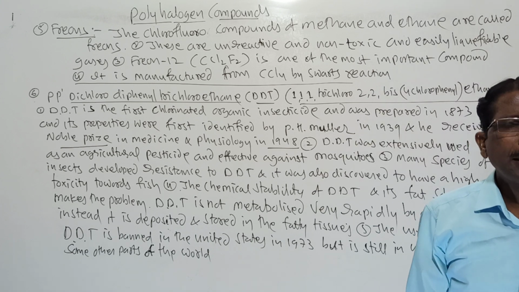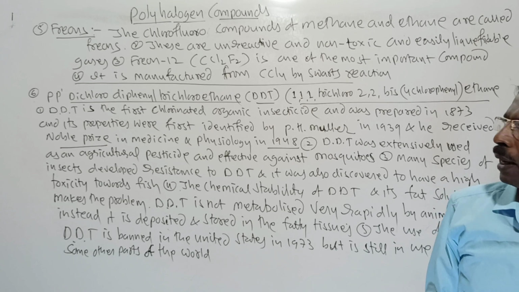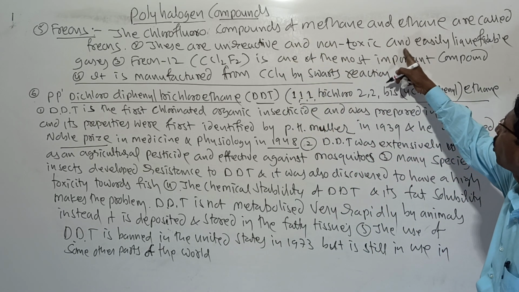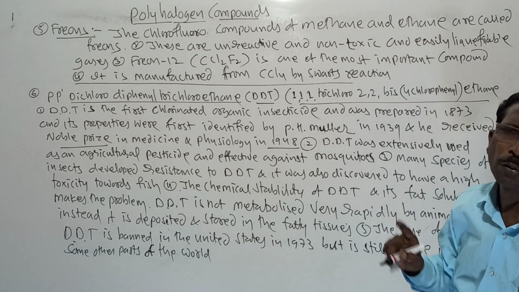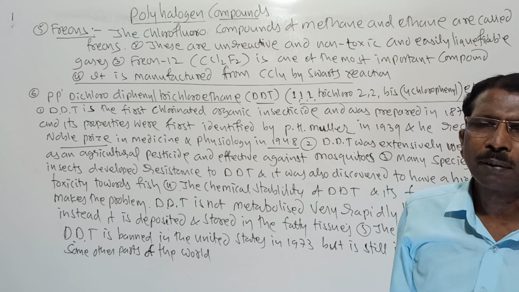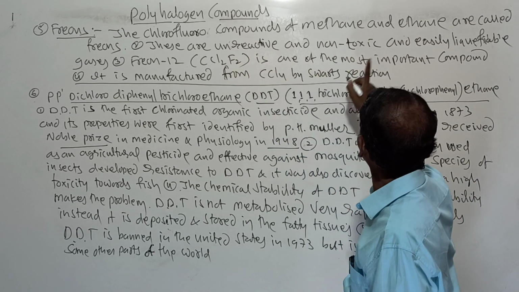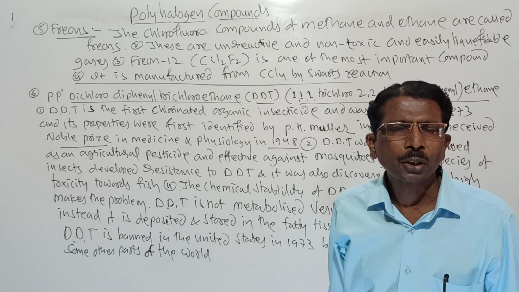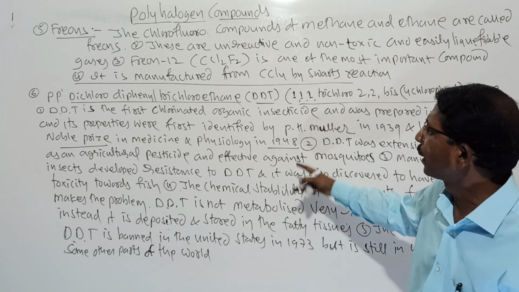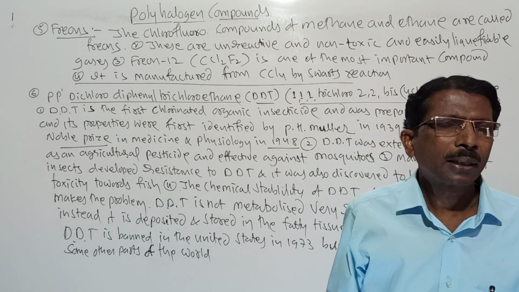These are used in air conditioning and refrigeration. These are unreactive, non-toxic, and easily liquefiable gases. That's why these are used in air conditioning and refrigeration. And freon CCl2F2 is one of the most important compounds generally used as a freon. It is used in the manufacture of carbon tetrachloride by the Swarts reaction, as we already studied.